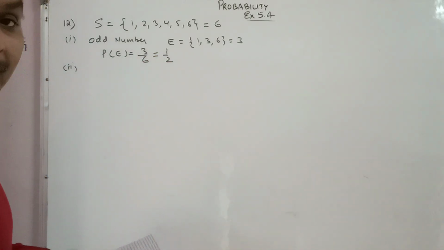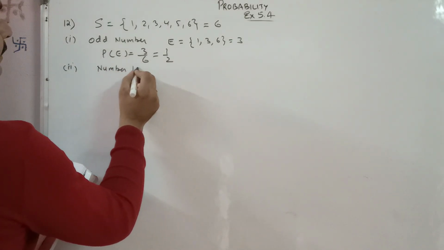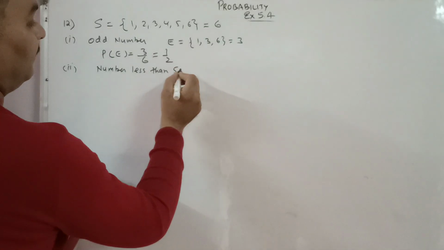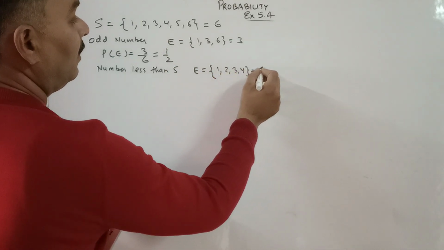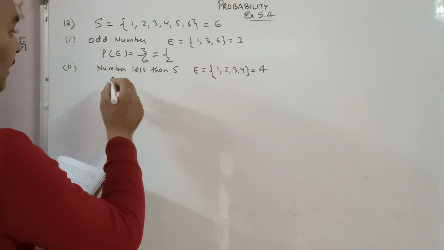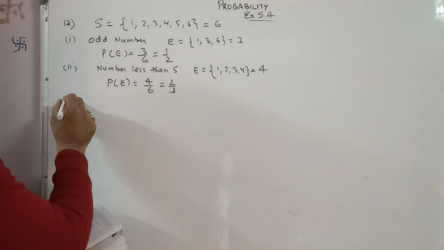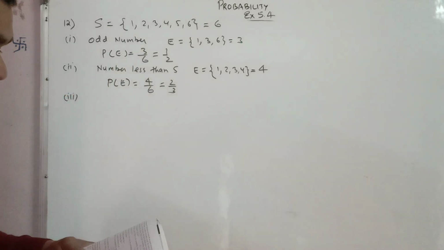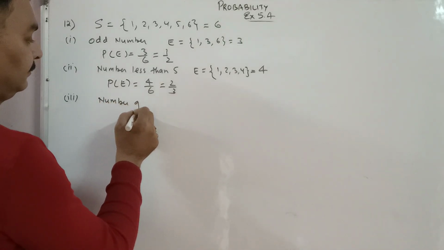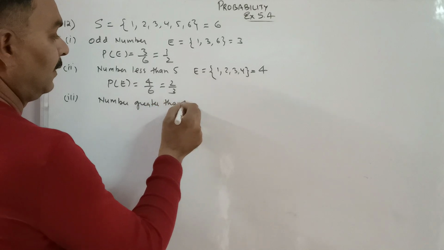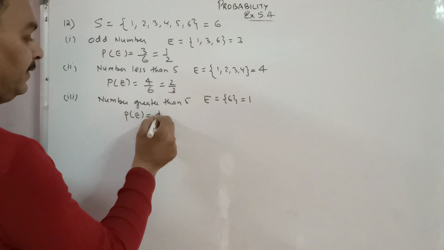Second, a number less than 5. For this, the favorable outcomes are 1, 2, 3, 4. They are all less than 5. The favorable outcomes are 4. The probability of this event is equal to 4 by 6, that is 2 by 3. A number greater than 5. Okay, a number greater than 5 is only 6, which is 1. Then the probability of this event is 1 by 6.